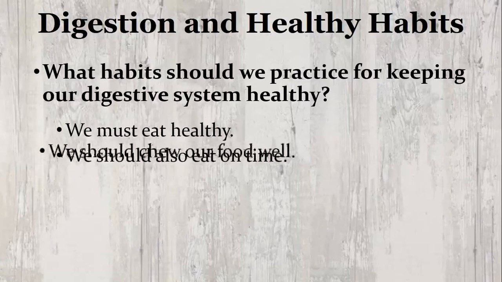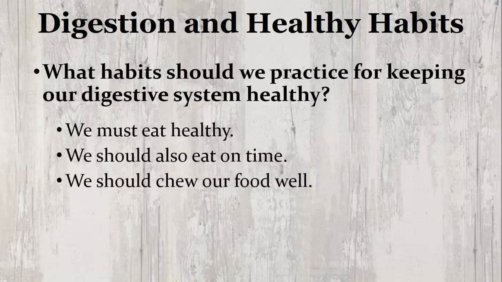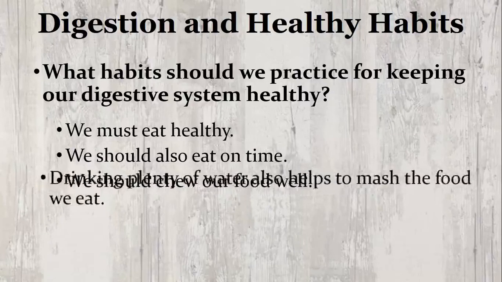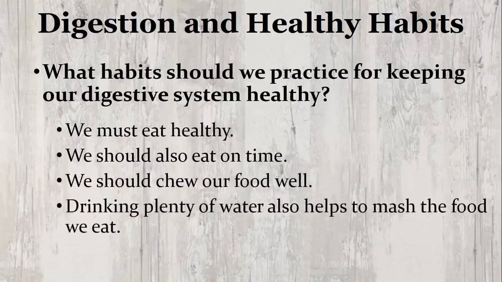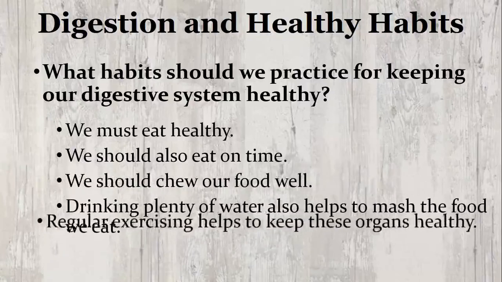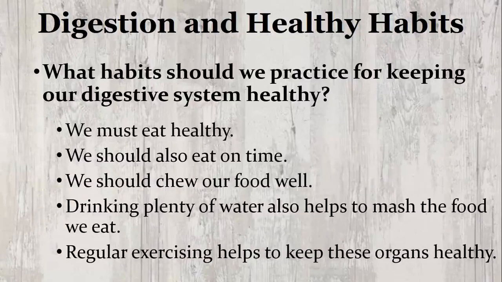We should chew our food well. It helps the saliva to mix well and break down the food into smaller parts. Drinking plenty of water also helps to mash the food we eat and pass it through the digestive organs easily. Regular exercising helps to keep these organs fit and healthy.